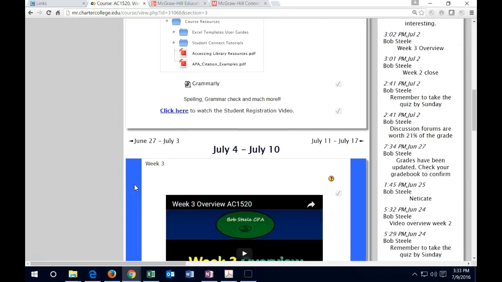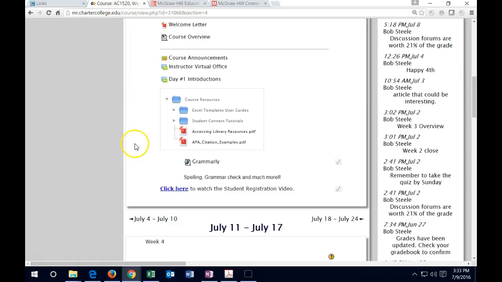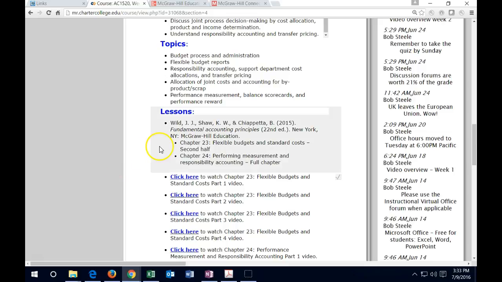Scrolling down to the current week that we are in, being week 4, we have the familiar layout. We got the objectives. We got the topics. We have the lessons. We'll be continuing on chapter 23, which is something we started last time. Chapter 23 covers flexible budgets and standard costs. That will be the major focus here. We'll also be going to chapter 24, performance measurements and responsibility accounting.